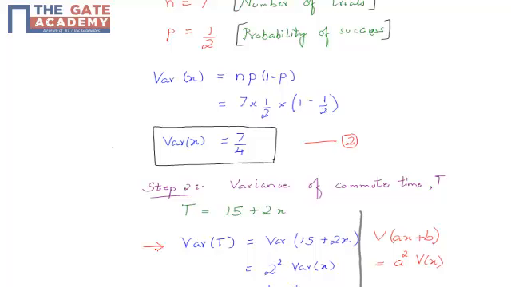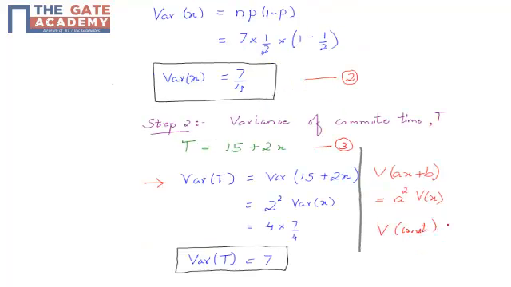So the variance of T would be equal to the variance of 15 plus 2X, as we can see from the above equation number 3. How? Now we know that the variance of aX plus b is equal to a square times the variance of X, where a and b are constants. Please remember, the variance of a constant is always equal to 0. So I would get the variance of T is equal to 2 square times the variance of X.